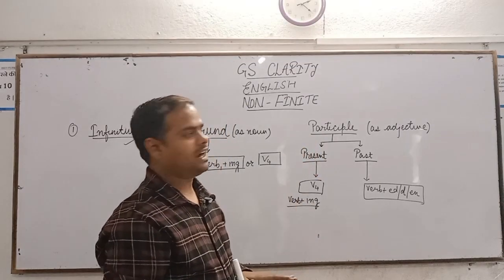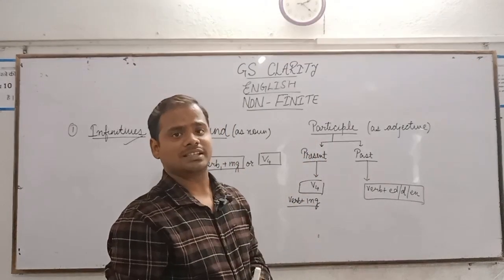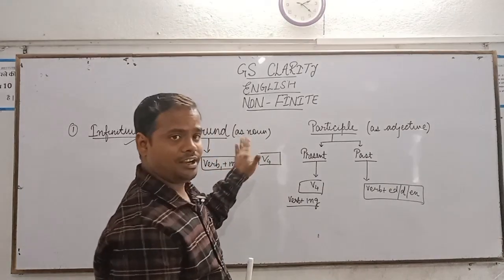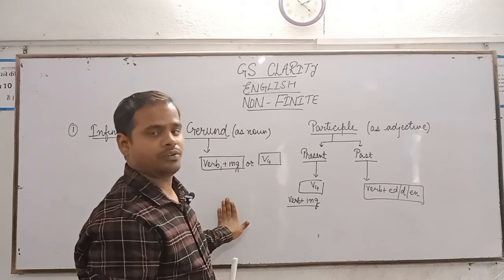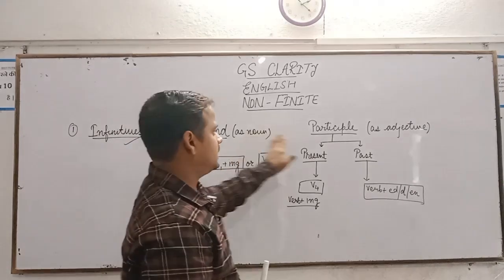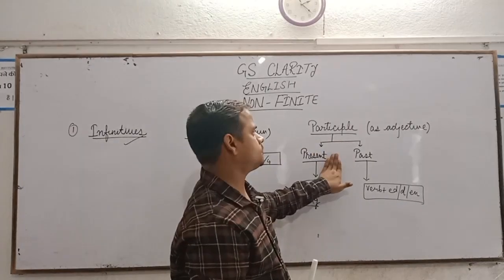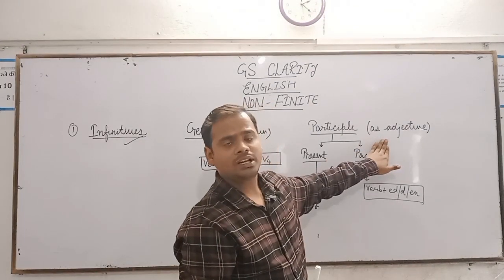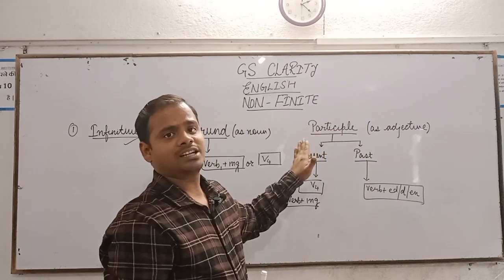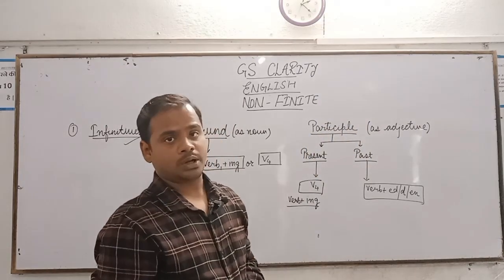The difference is that in gerund we use the fourth form of verb as a noun, but in participle we use it as an adjective. An adjective is a word that adds more to a noun or pronoun.